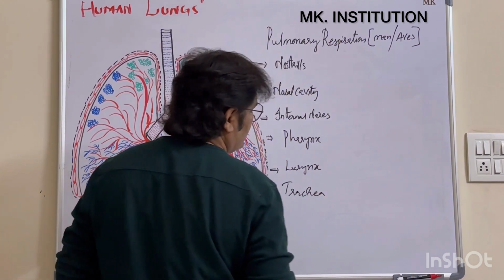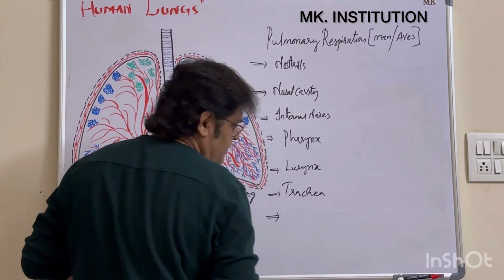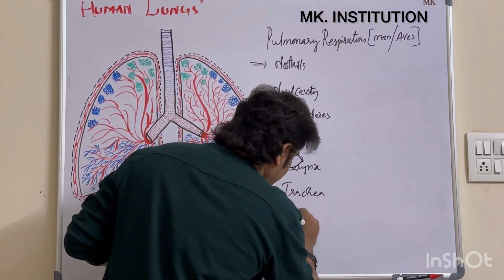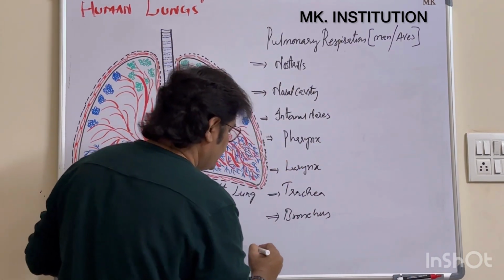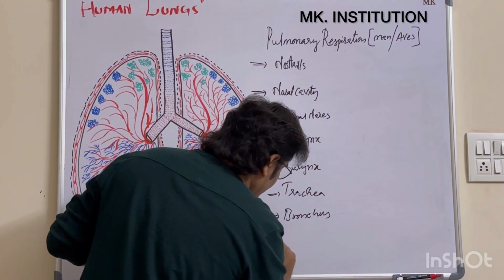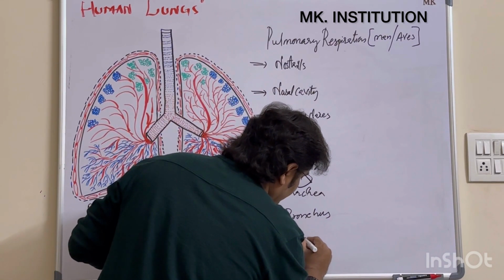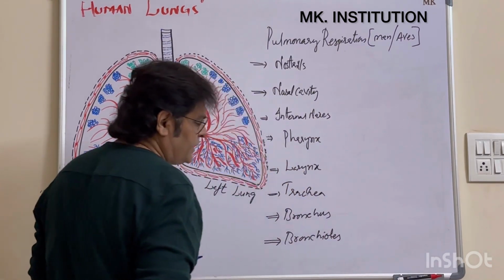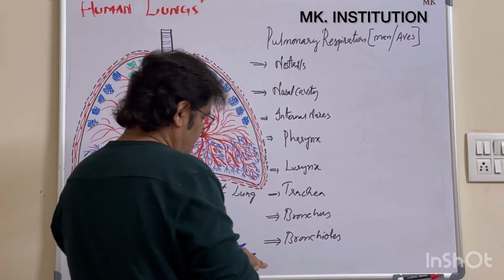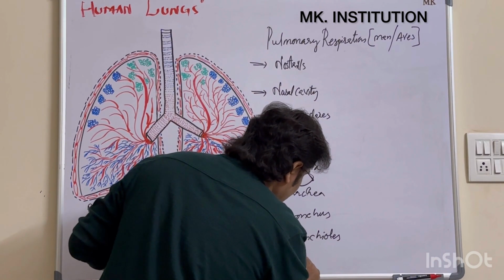The next one is called the trachea, and from the trachea here, the next part is called the bronchus. Then after the bronchus here, the next one is called the bronchioles. Clear? After the bronchioles here, now the air enters into the alveolus.